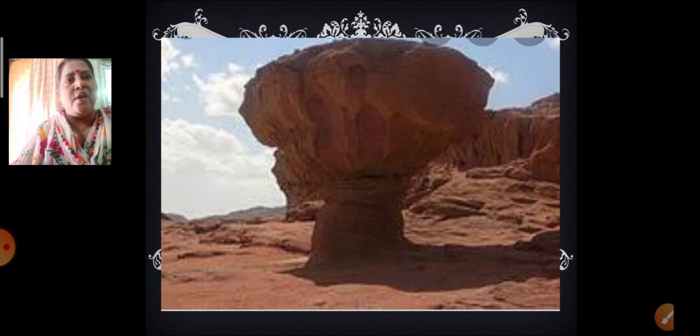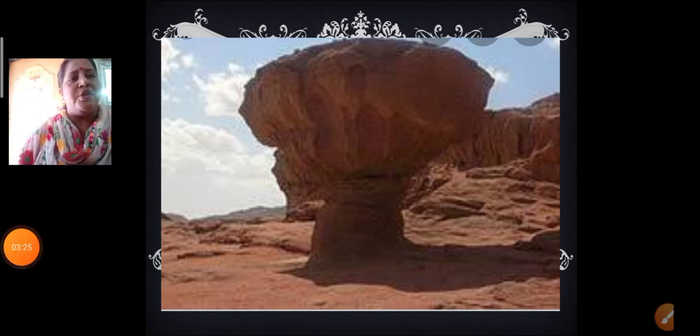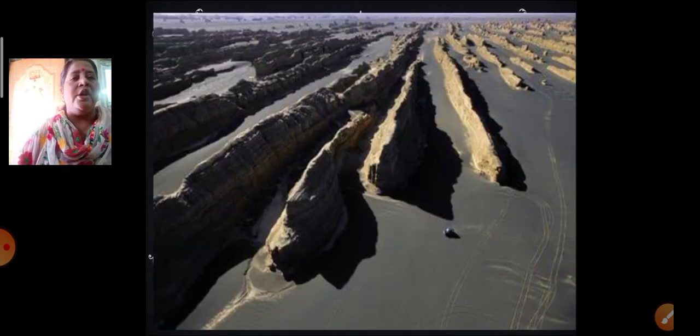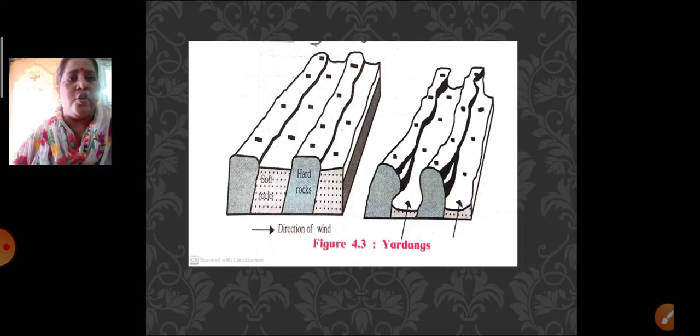Next, over here we can see the picture of a mushroom rock. Here you can see the picture of the rock being eroded, and so it looks as if it is a mushroom. So it is called a mushroom rock. Here you can see the yardangs. The yardangs are formed over here. I'll show you a diagrammatic picture of a yardang.